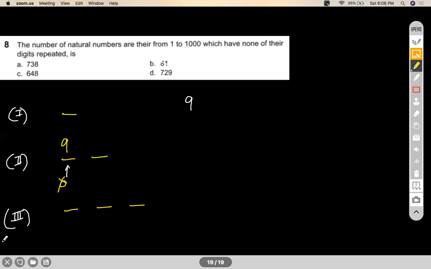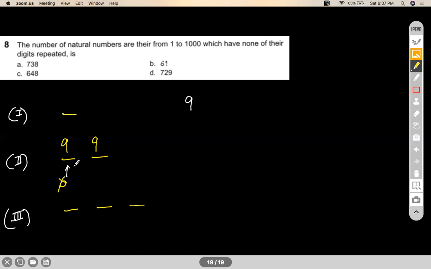1, 2, 3, 4, 5, 6, 7, 8, 9. Correct? Now the second place can still be filled in 9 ways. Why? Because now 0 can come here. Right? And which number cannot come? The one which already came in the tens place. So let's say I filled up the tens place with a 4. Now 4 is not available for selection, but 0 is now available for selection. So this place will also be 9.